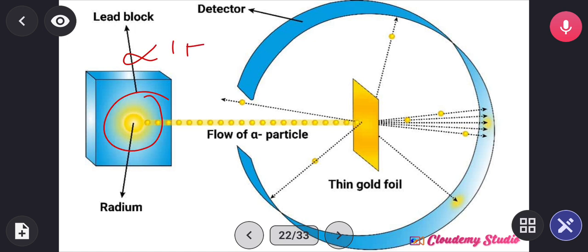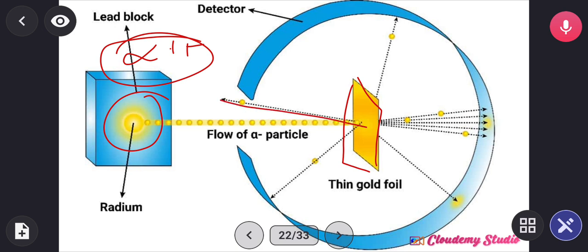They had a gold foil. Can you see there is a gold foil here? They bombarded the gold foil with alpha particles, with alpha rays. They discovered that almost all the particles were able to pass through the gold foil, except a few of them that deflected backward at an angle greater than 90 degrees.